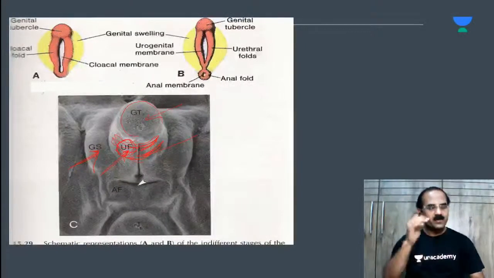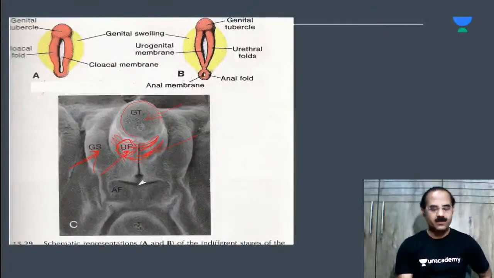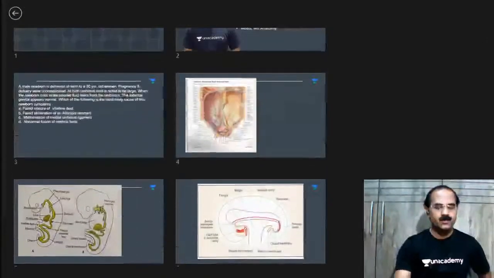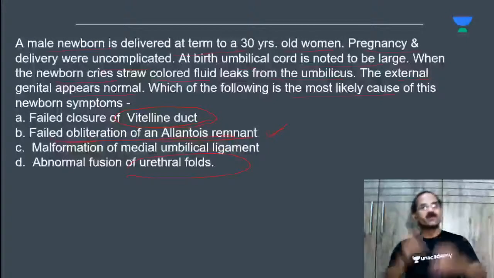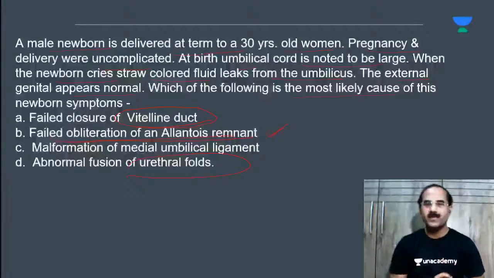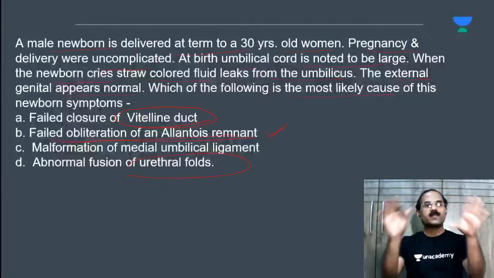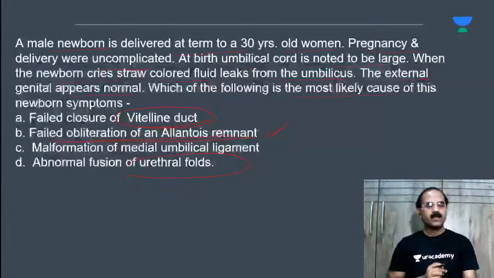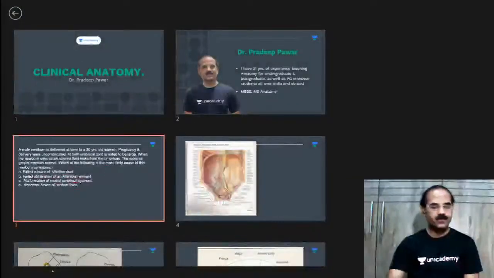Samyukta, what is that? Hypospadias. Yes, Shahrukh, that is hypospadias. Very good. So that was the option: abnormal fusion of the urethral folds, the urethral folds or the genital folds. If they do not fuse properly, the urethra will open on the ventral aspect, and that is what we call hypospadias. Is this clear to all of you? This MCQ is clear? Understood?